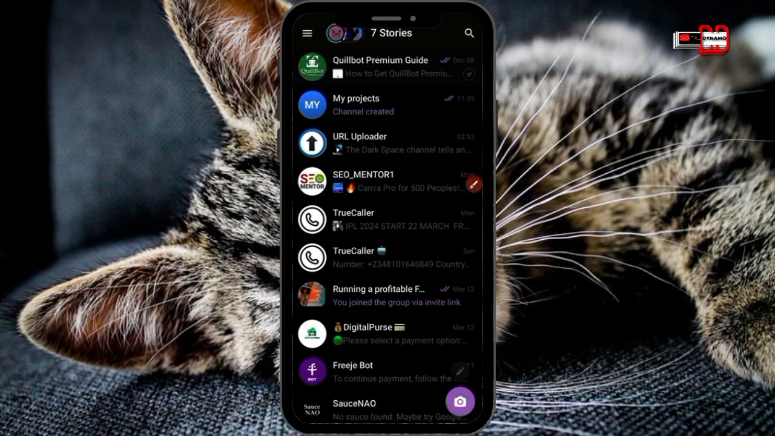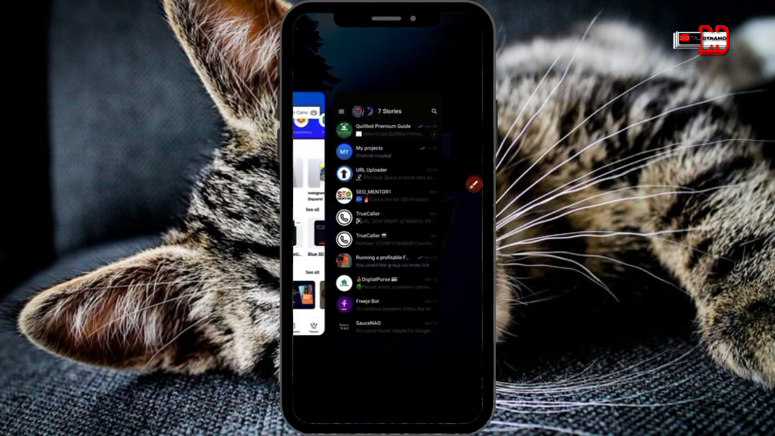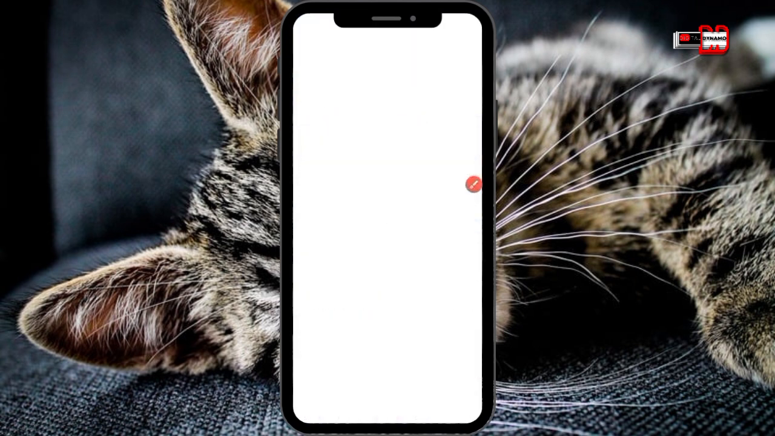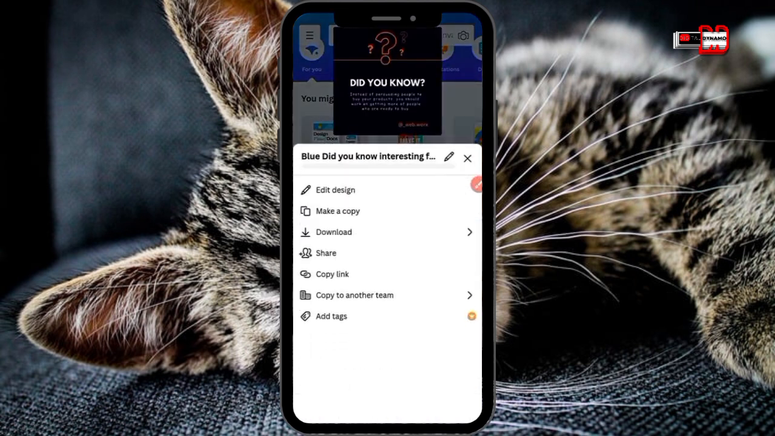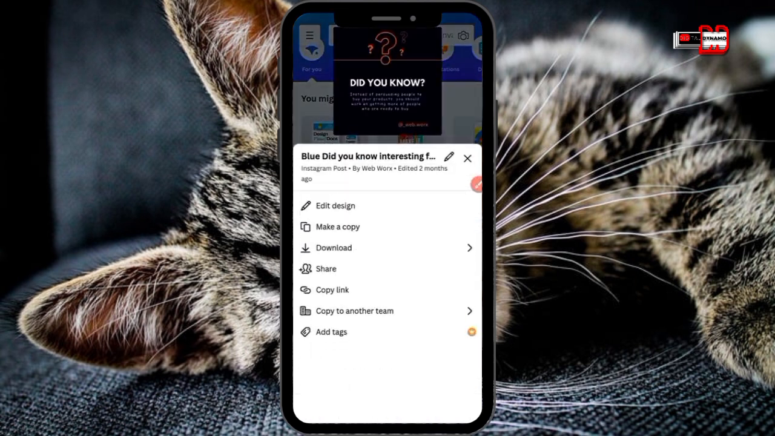What you are going to do is go back to your Canva app. Then you are going to tap on these three dots on the top right hand corner of the design. You tap on the three dots, and then you click on share.